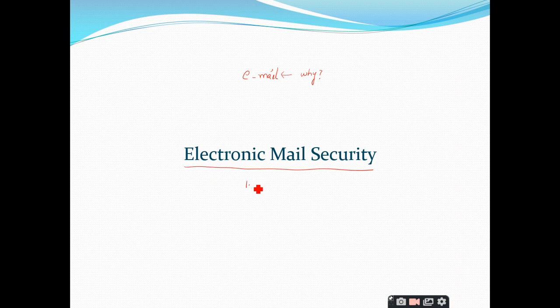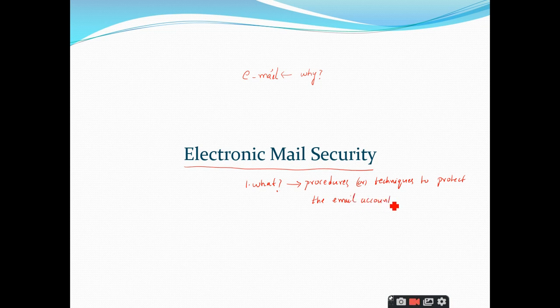So we came to know what email security is. It is nothing but a set of procedures or techniques to protect the email accounts.